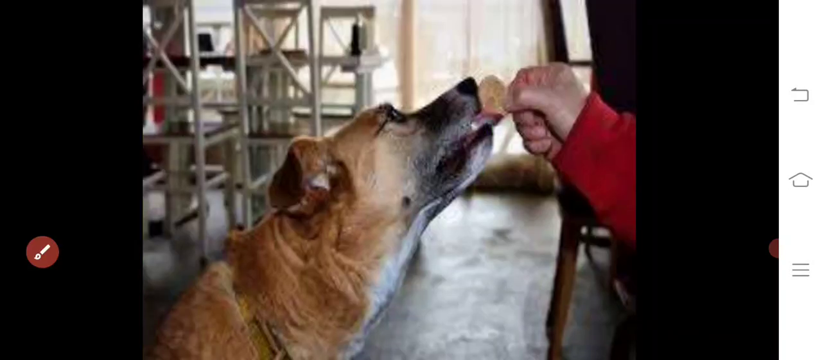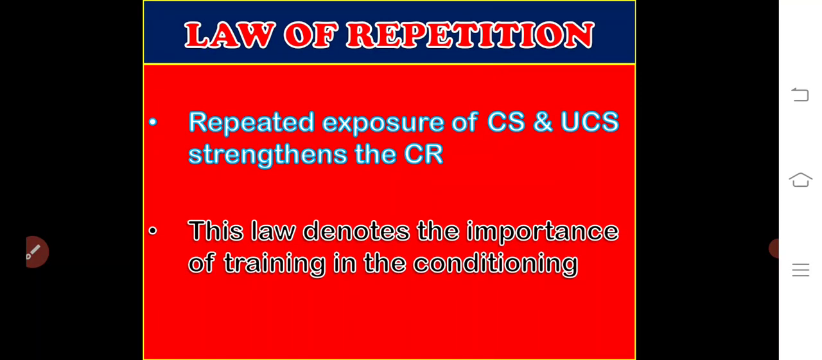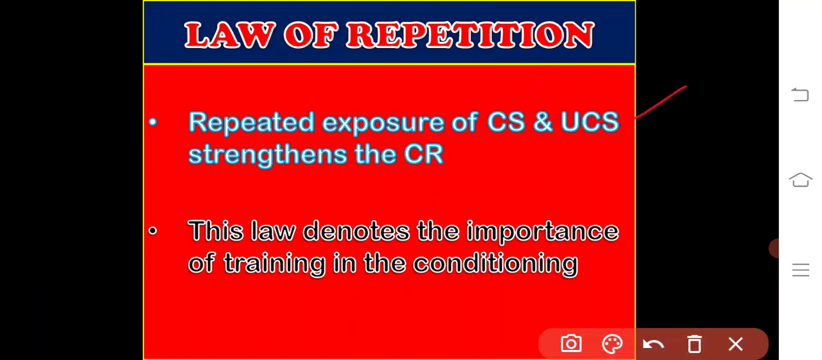This is the law of contiguity. Here, whenever the dog discloses a secret, we give the food material. When the small child tries to touch the burning cigar, we punish him. And coming to the law of repetition, repeated exposure of the conditioned stimulus and unconditioned stimulus strengthens the conditioned response. This law denotes the importance of training in conditioning.